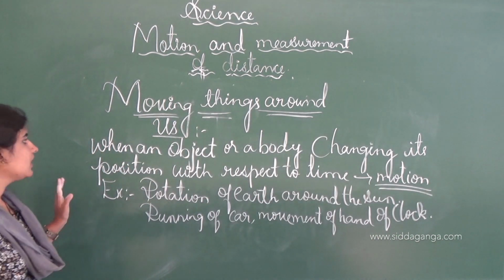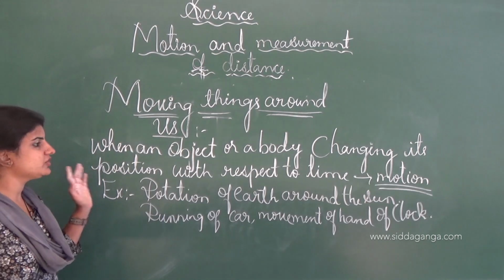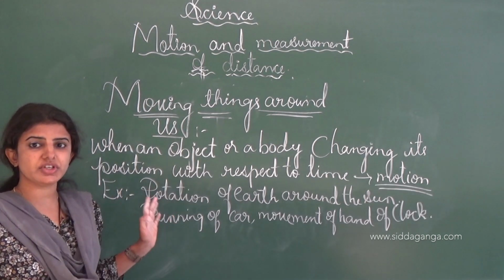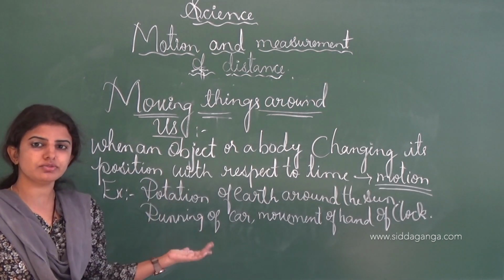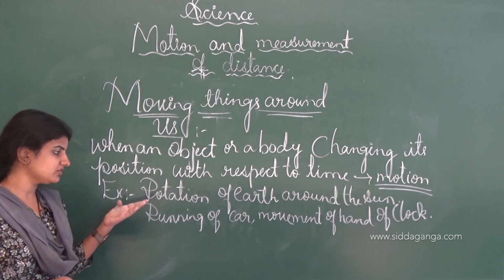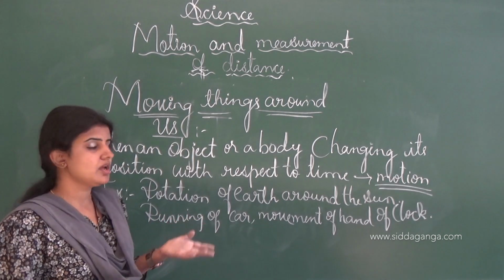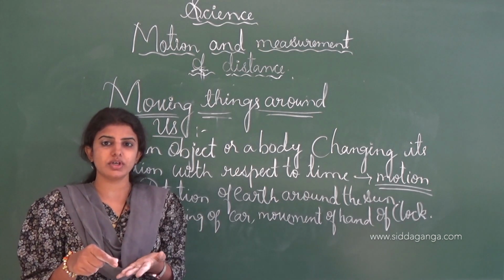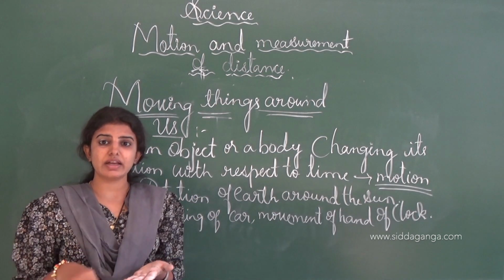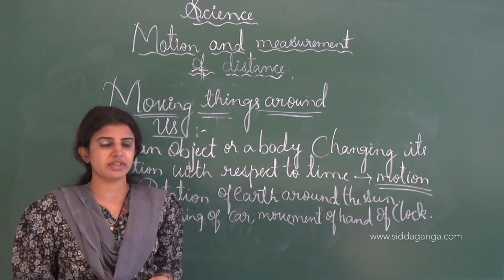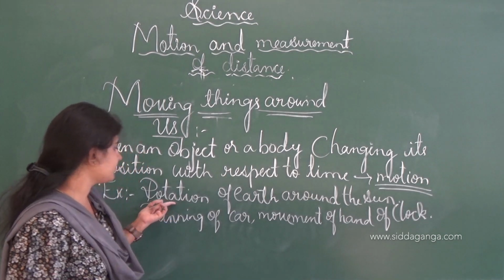See here, motion is nothing but when an object or a body changes its position at a given interval of time with respect to time. An example of motion is the rotation of the earth around the sun. One rotation of the earth around the sun, we call it 1 year. Whole 1 year is completed. It is one example of motion.